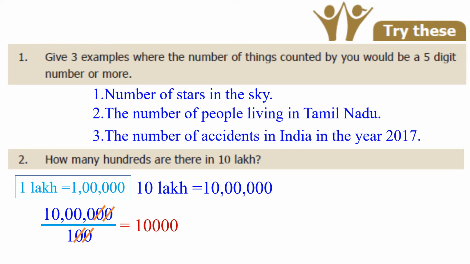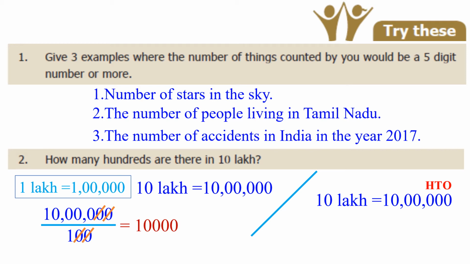This is the first method, or else we can use the place value itself. By mentioning the place value, we can find out the denomination here. Right? So 10 lakh is equal to this much, and I am going to mention the place values up to what they asked: 1, 10, 100.